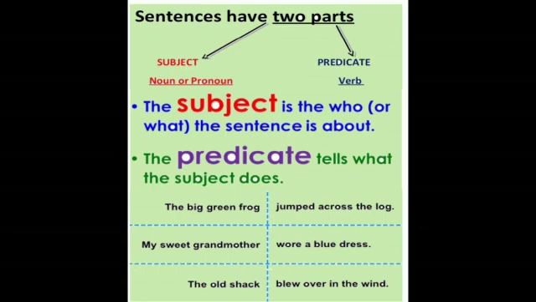Now we'll see the third sentence. The old shack blew over in the wind. Here the old shack is the subject, whereas blew over in the wind is the predicate.